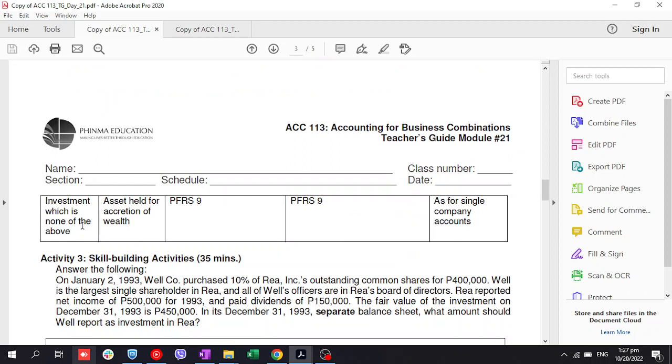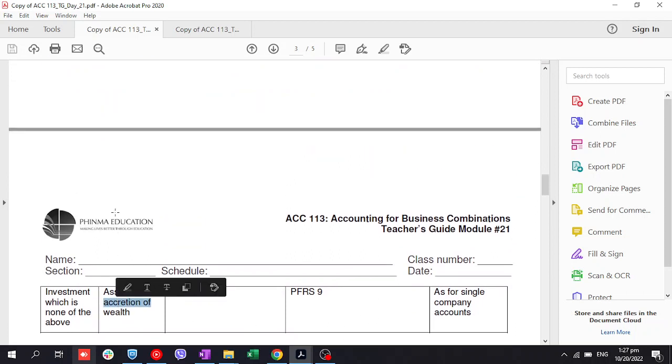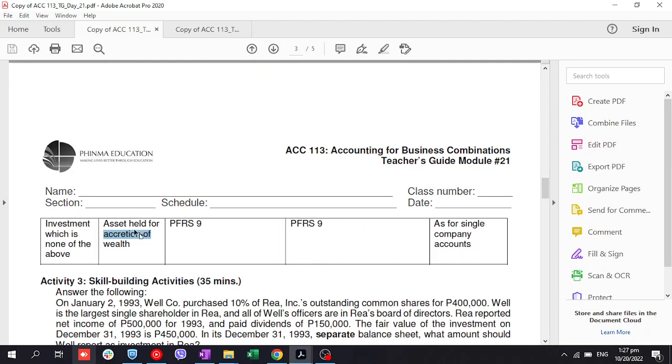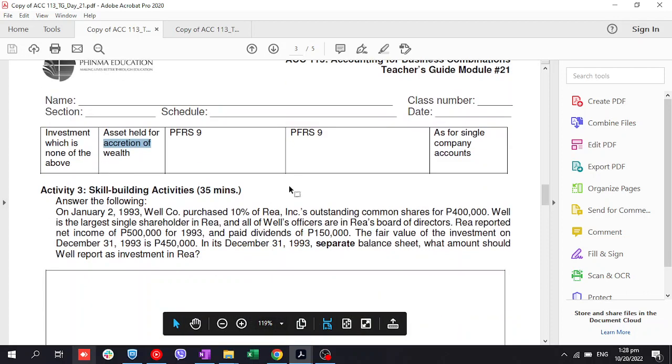Sige nga. Investment each, none of the above. Asset held for accretion of wealth. Tandaan, ito yung mga latak. Ibig sabihin, hindi ka umabot sa significant influence kasi wala kang control. Nominal lang yung share mo under PFRS 9. It's either OCI or PL. Pag PL, syempre sa profit or loss mapupunta yung gain or loss kung may fluctuation sa market. Pero yung sa isa naman, saan? Sa other comprehensive income. Sige nga, gawin natin yung activity 3.